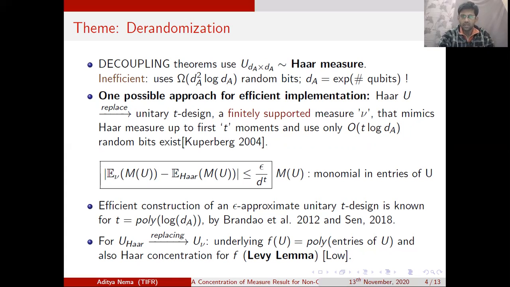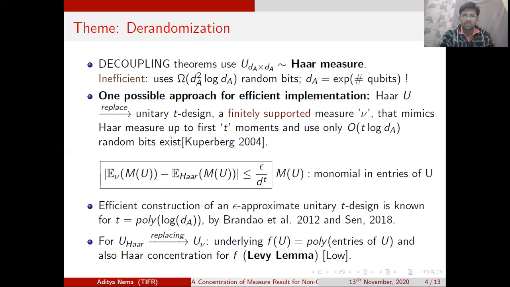So all I mean to say is that the expectation of the moments up until order t with respect to this uniform measure is epsilon by d^t close to the moments with respect to the Haar measure up until order t. And we have efficient constructions for these epsilon approximate unitary t designs when the value of t is polynomial in the log of the dimension of the unitary.